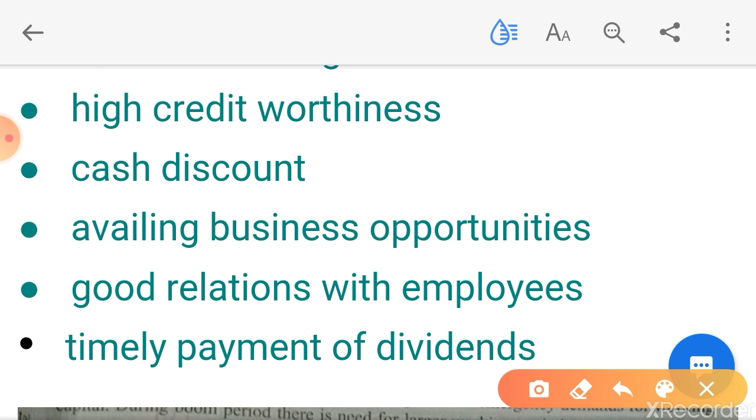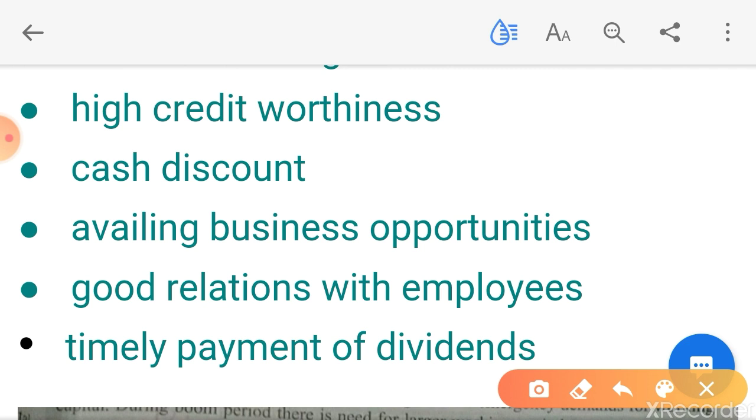For such purposes you need to have sufficient cash in your hand. Okay. Then good relations with employees. See, there will be good relations with the employees if you are making them payment timely. They will be good and they will be more energetic and more motivated towards their work. For this purpose you need to have working capital, isn't it?